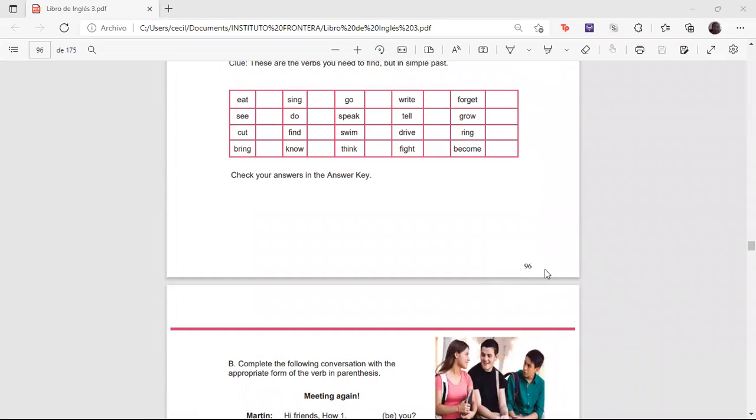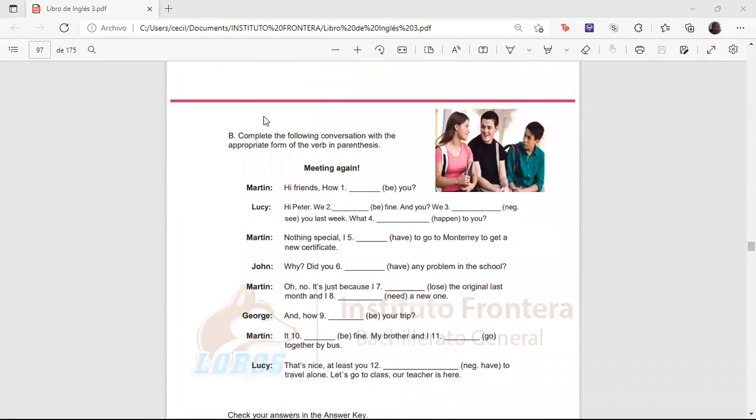This is an activity on page 96. Continue. Now, meeting again. This is a conversation. As you can see, there are empty lines, but there are some verbs in the spaces. Okay. Hi, friends. How? Which one is the verb that belongs here? How are you? Hi, Peter. We are fine. And you? We? There's a negative in the C.